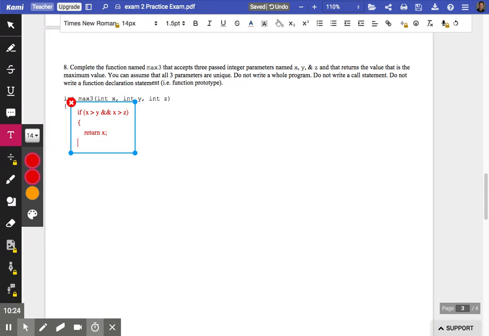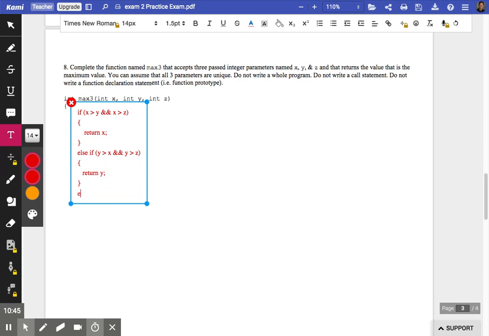But what if y is greater than x? So let's use an else if optional clause. And if y is greater than x and y is greater than z, then return y.